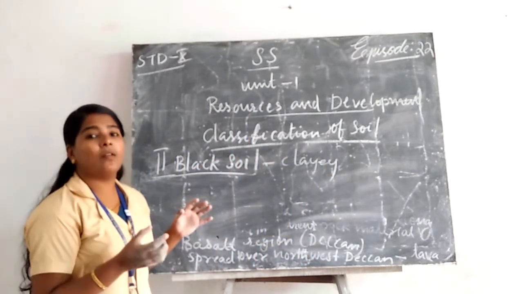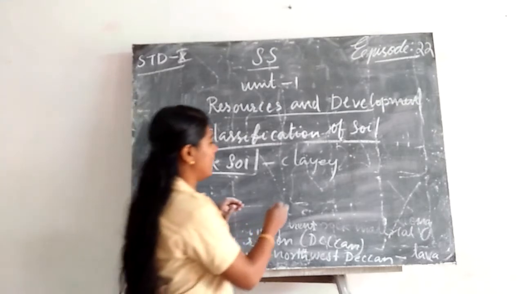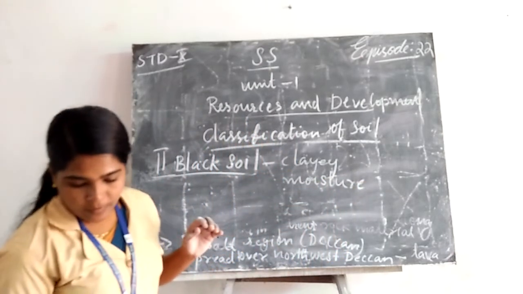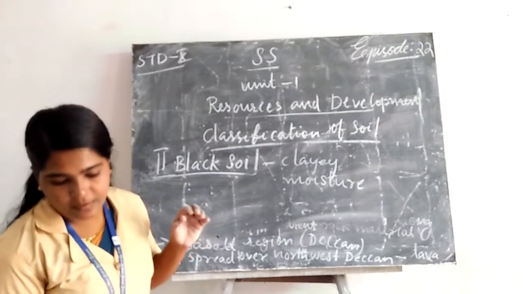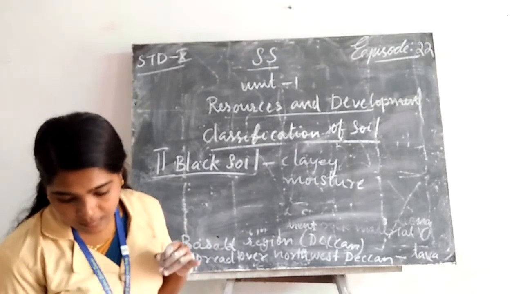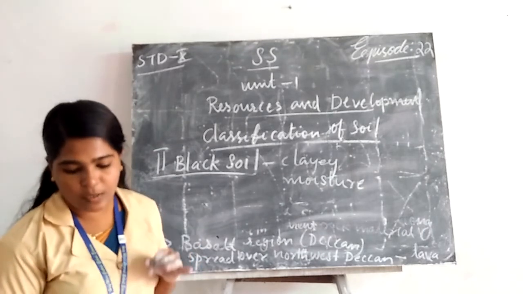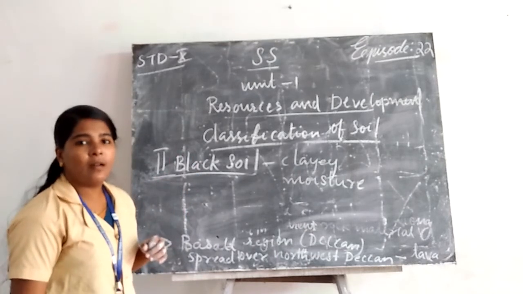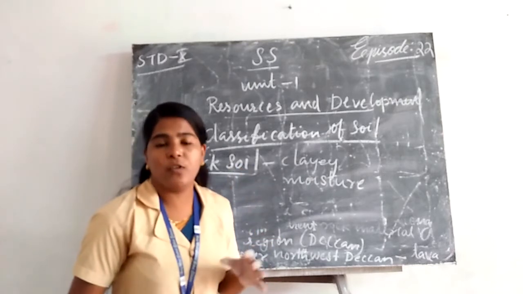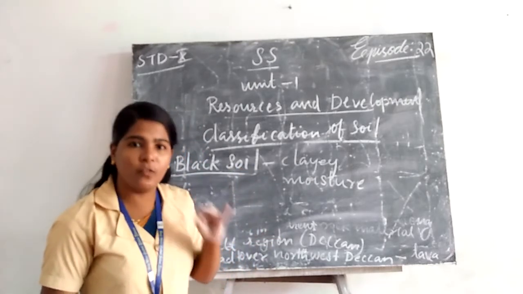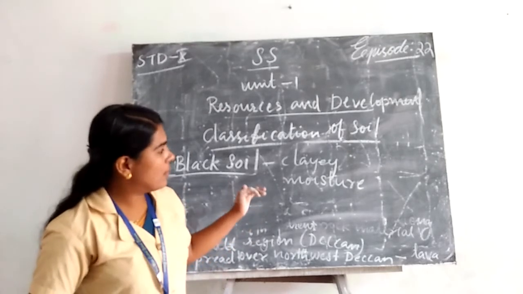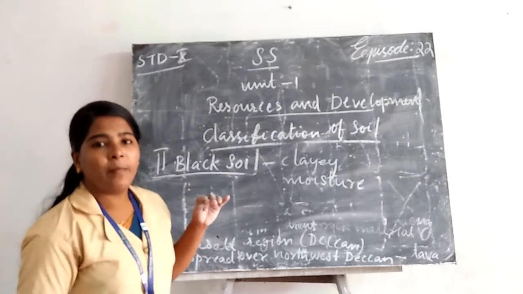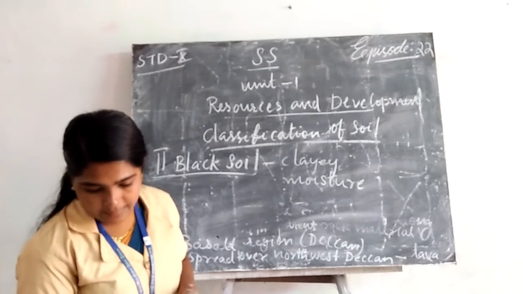So it holds more moisture in nature. As clay, black soil is moisture retentive in nature. Then another important factor: in addition they are rich in soil nutrients such as calcium carbonate, magnesium, potash and lime. Which of these does alluvial soil contain? Alluvial soils have proper proportions of potash and phosphoric lime. Like that, black soil also contains potash, lime, calcium carbonate, magnesium, etc.